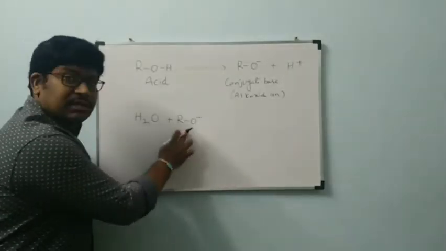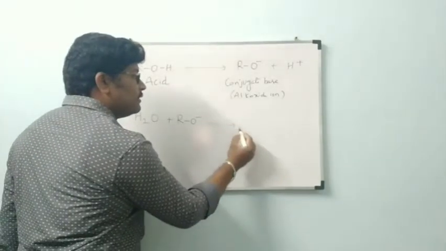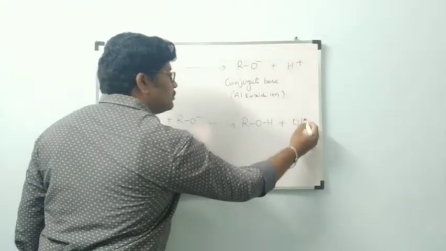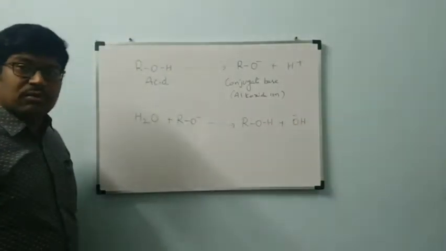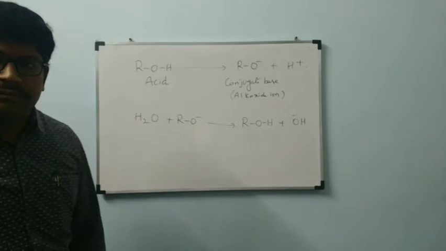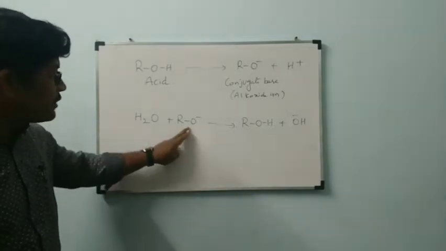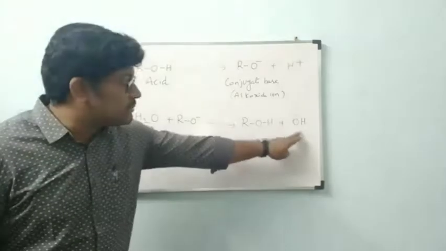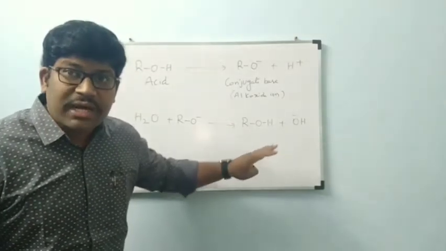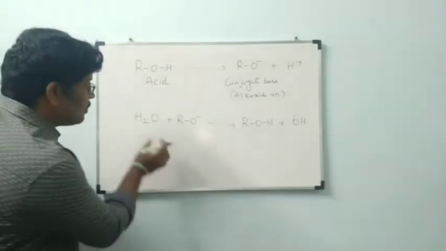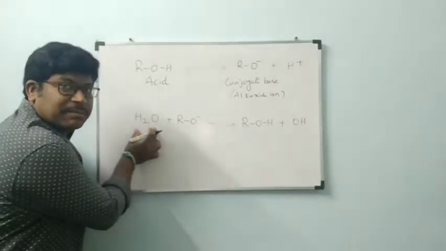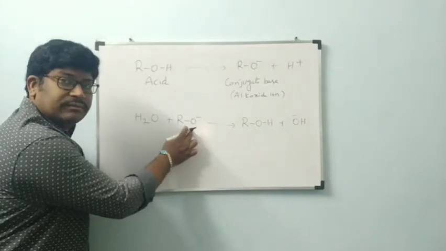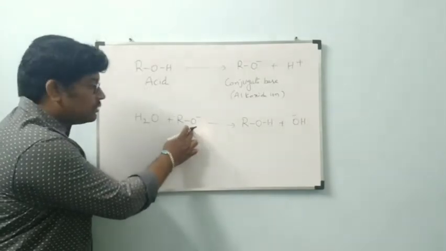When water reacts with RO minus, we will get ROH plus OH minus. What is happening in the reaction? Water is donating H plus ion. That H plus ion reacts with the alkoxide ion.